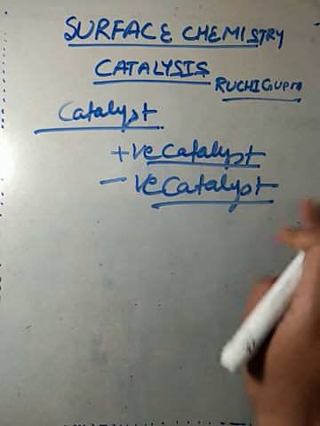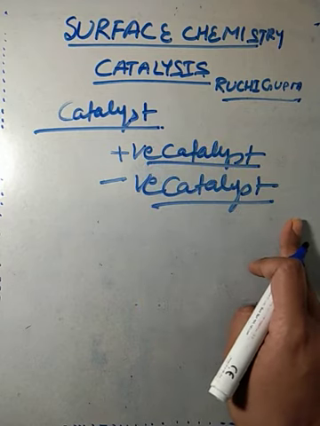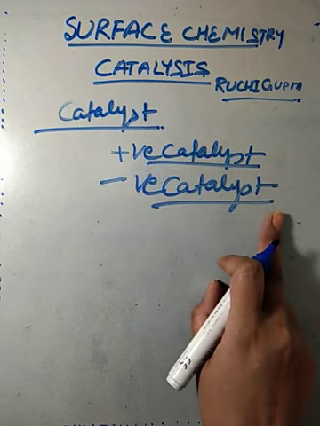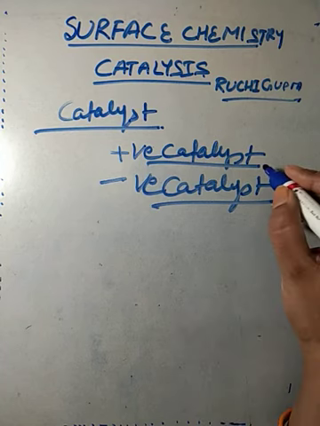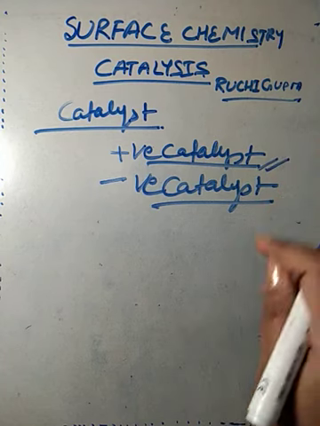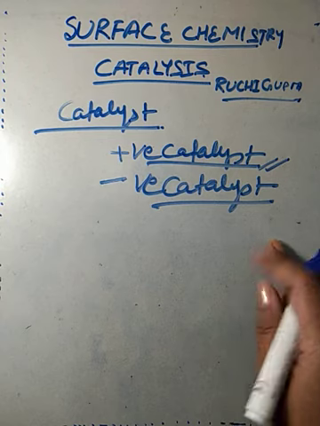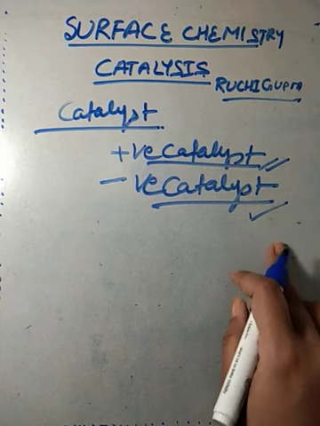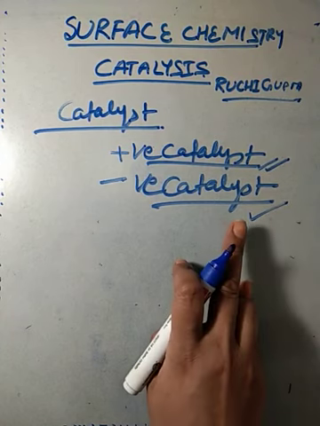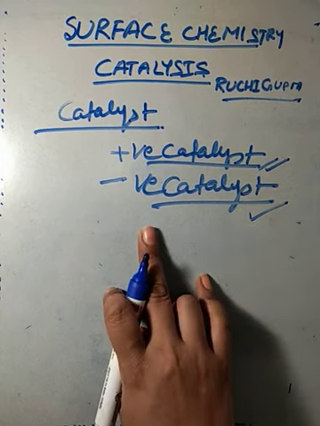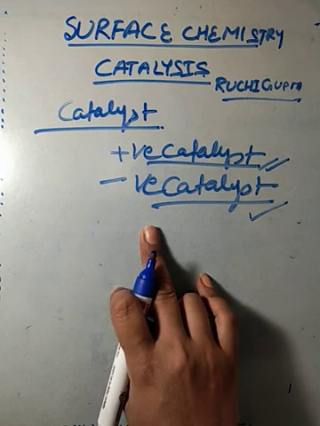As it is clear by the name of these two, if a catalyst increases the speed of a reaction, then it is called positive catalyst. And if a catalyst decreases the rate of a reaction, the speed of a reaction, then it is called negative catalyst. Positive catalyst and negative catalyst in general we can understand by one example.